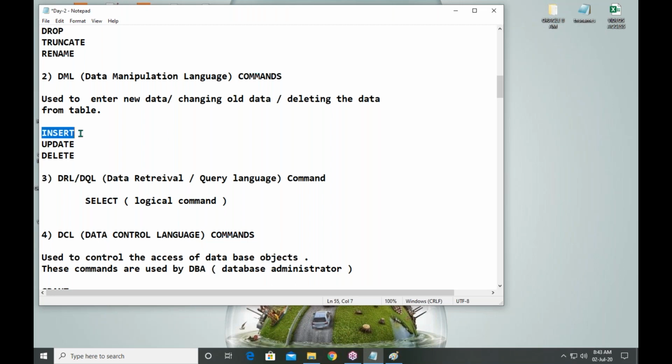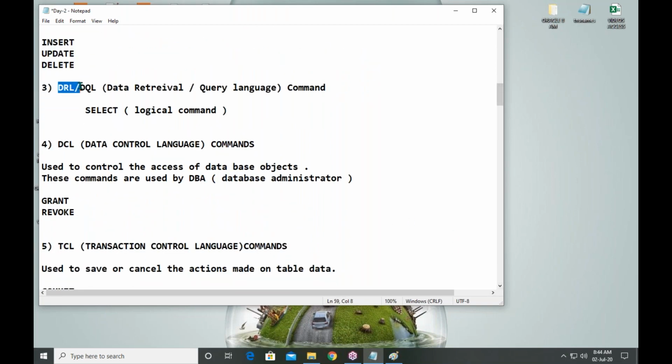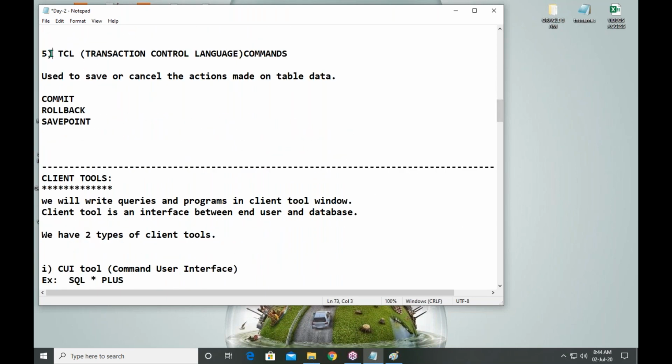That is insert, update, delete. Next one, DRL, data retrieval language or data query language. Only one command, select. DCL, data control language. That is grant, revoke. And last one, TCL, transaction control language. Commit, rollback, savepoint.